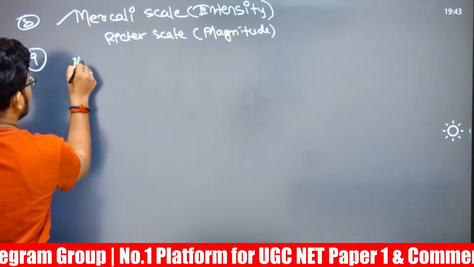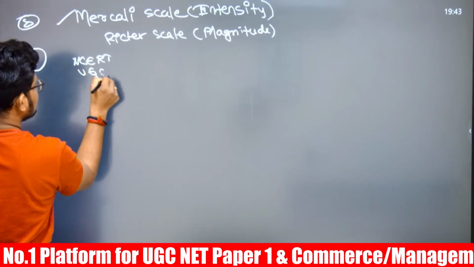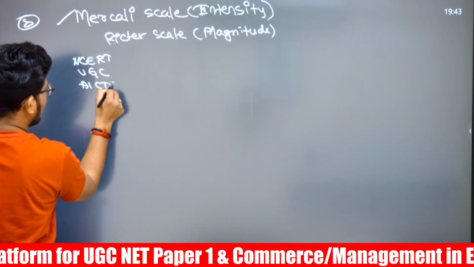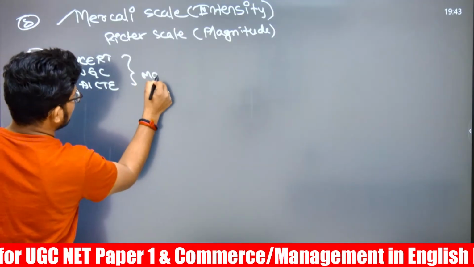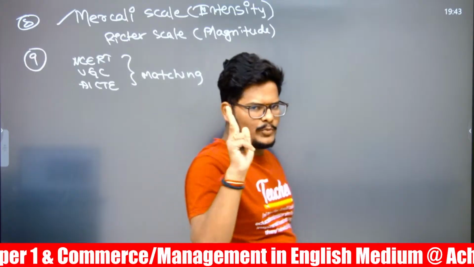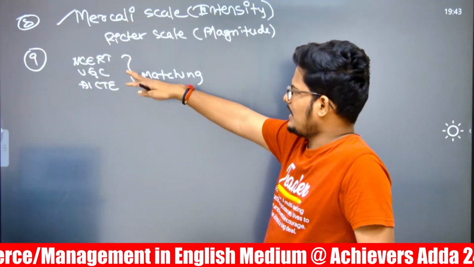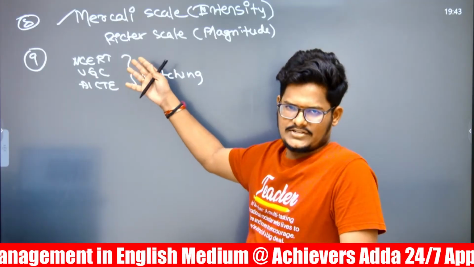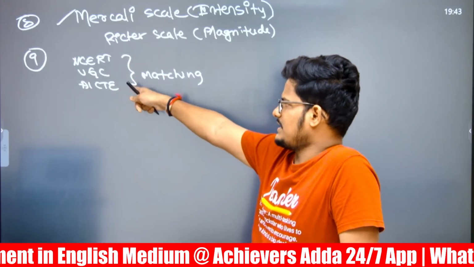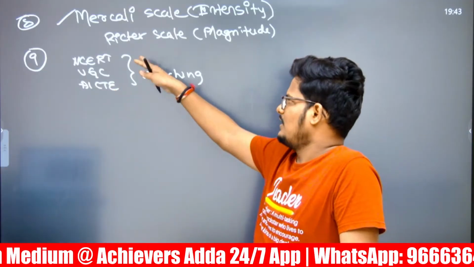the NCERT, as well as UGC, AICTE. A match the following question has been asked. It may be related to this. Match the following, there are two possibilities. What are the objectives of NCERT? Teacher education, or else textbooks, National Council for Educational Research and Training. University Grants Commission for non-technical education, technical education, AICTE. Like that, match the following.